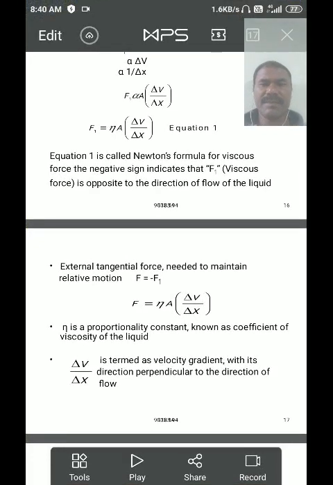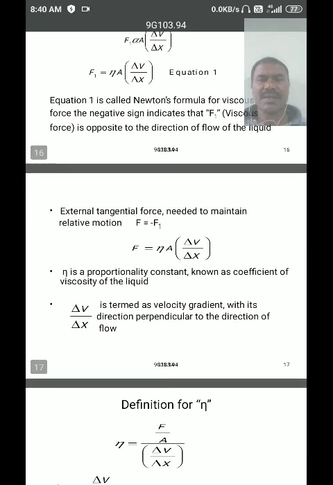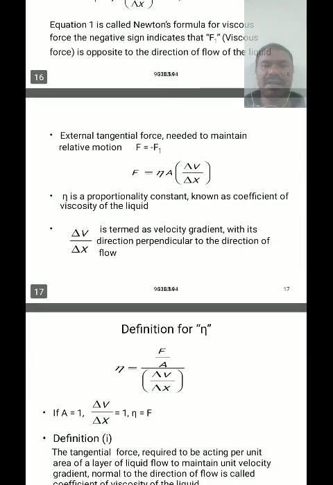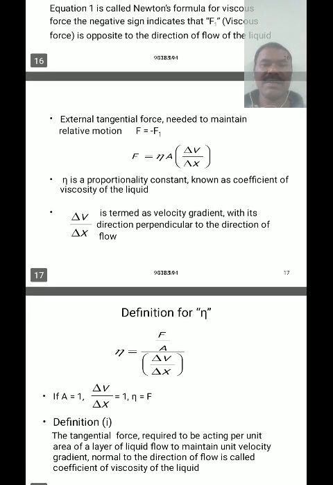From equation number 1, F1 is the opposite force, that's why we have to mention the negative sign here. The external tangential force needed to maintain relative motion is F = -F1, and F = η A ΔV/ΔX, where η is a proportionality constant, also called the coefficient of viscosity of the liquid, and ΔV/ΔX is termed the velocity gradient, with its direction perpendicular to the direction of motion of the fluid.